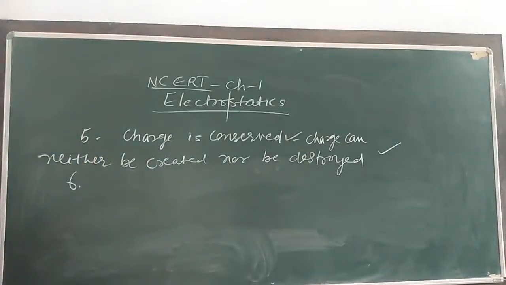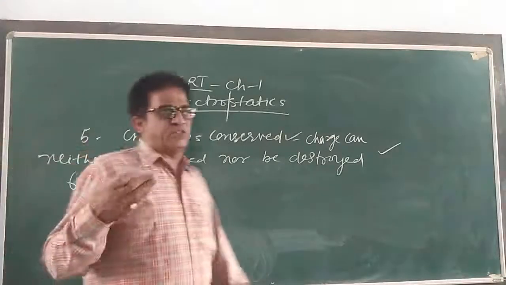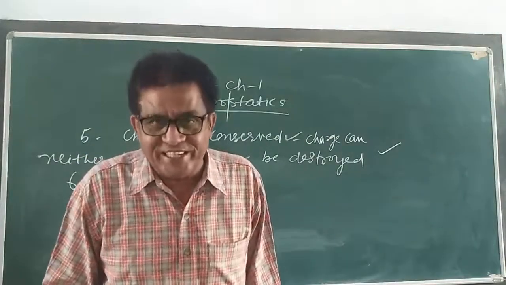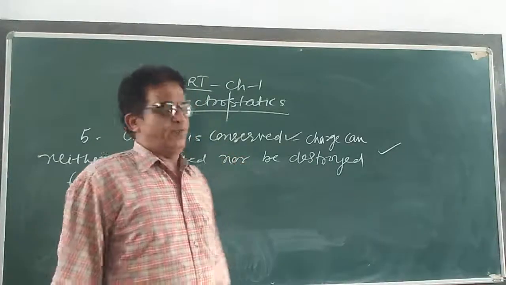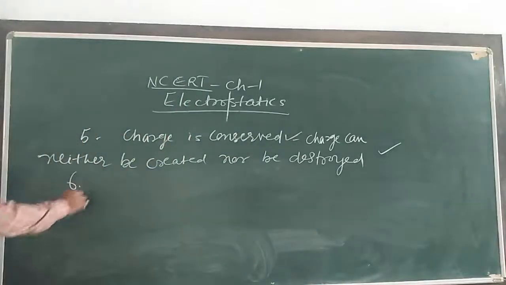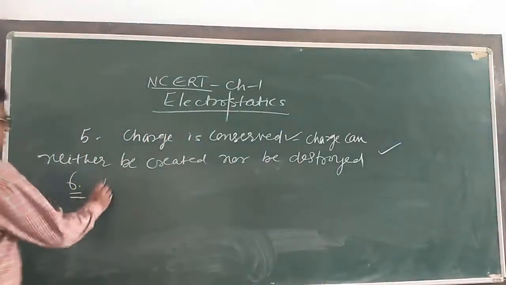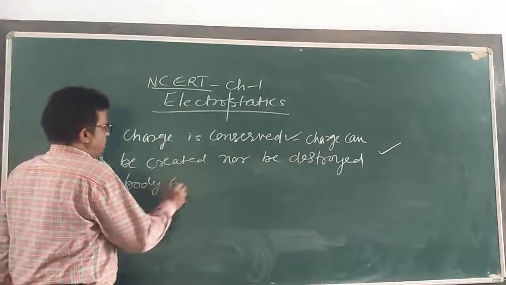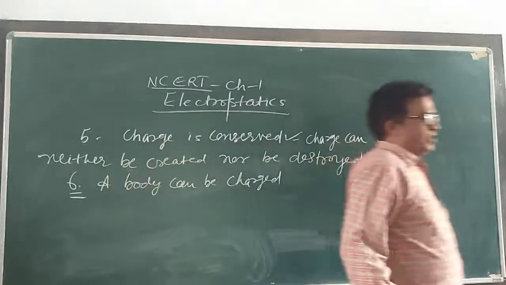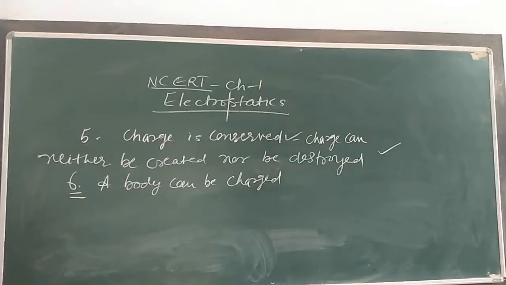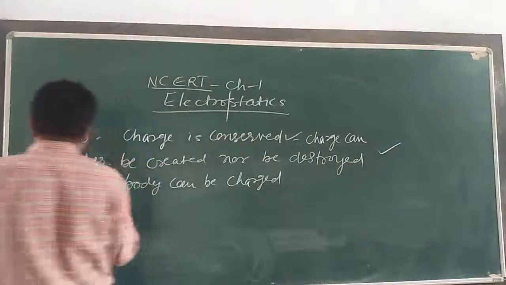Point number 6. I told you earlier, what is the unit of charge? Sir, the unit of charge is Coulomb. Coulomb is a scientist's name. Now, point number 6: a body can be charged by three processes. First, we are going to see the first process, which is called friction. A body can be charged by friction.